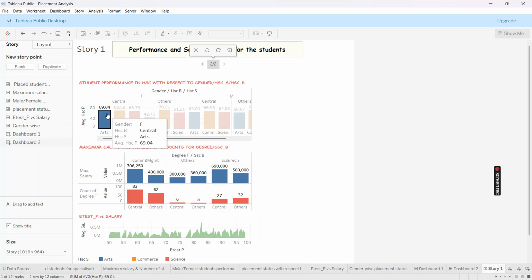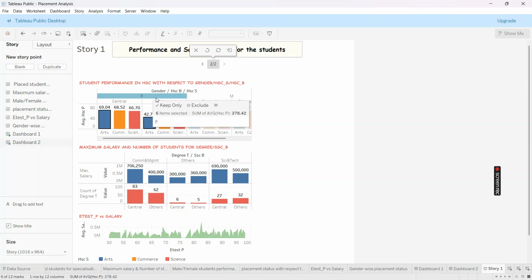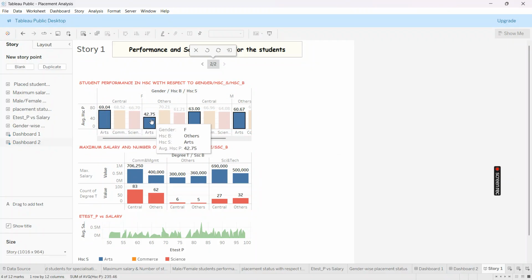So here we can see female students in central 69.04. We can see 69.04 in central and 42.75 in others.